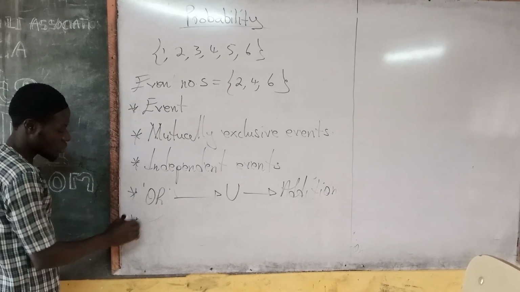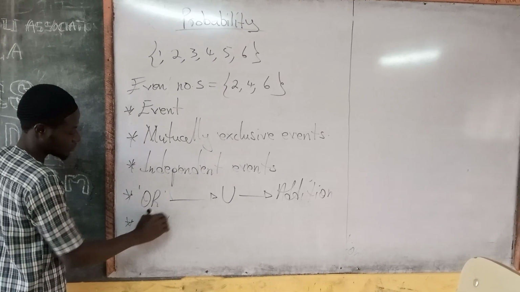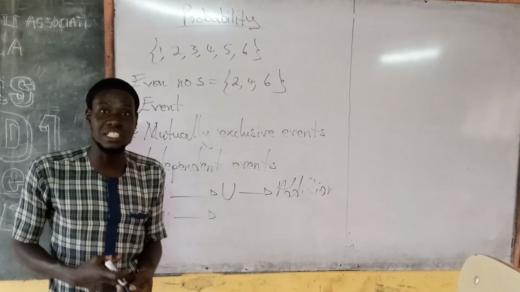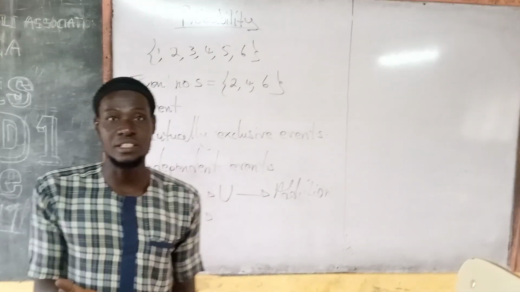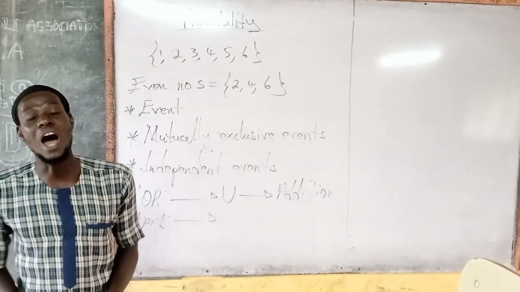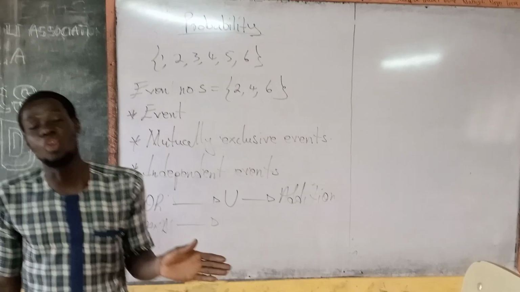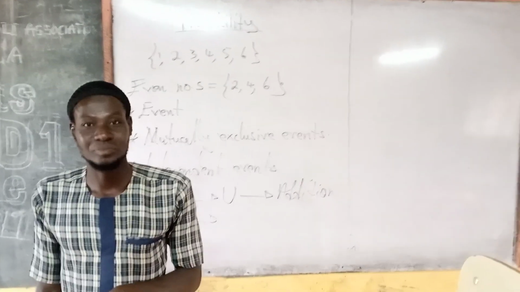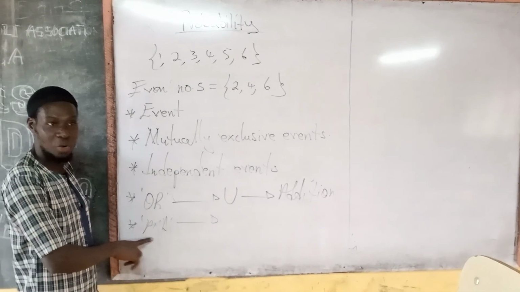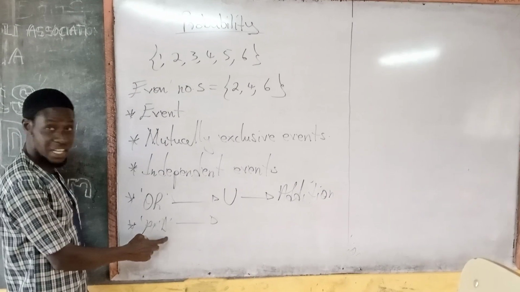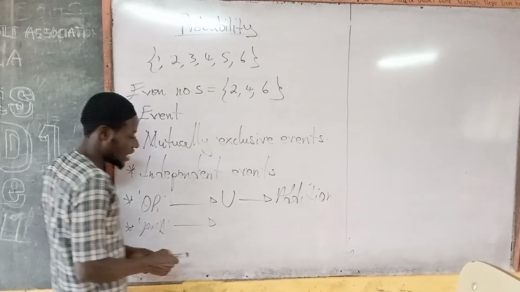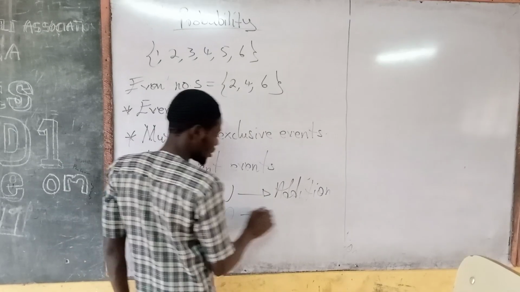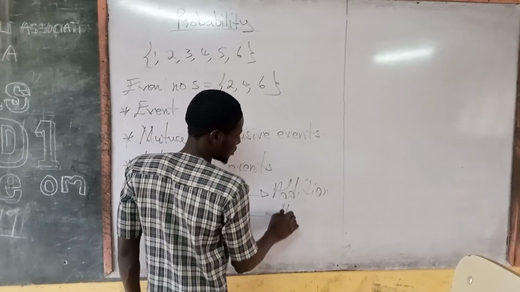We also have the word and. The word and is also used where we are dealing with more than one event in an experiment. So if you are asked to find the event of obtaining an even number and an odd number, then we are going to be getting the word and. And so this word and under probability means intersection. And that intersection stands for multiplication.